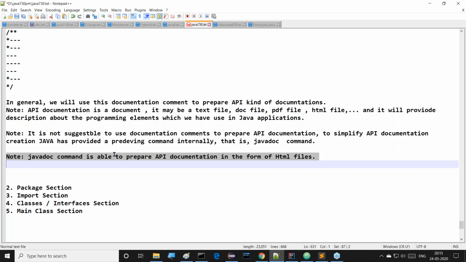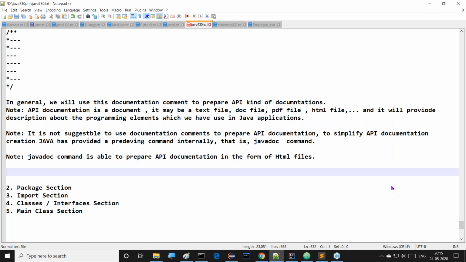Its implementation part we are getting clear. All of you observe this clearly, what I'm giving to you. Good. So API documentation in the form of HTML files we are getting here. Everything is okay, fine now.